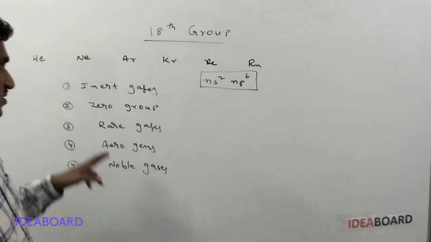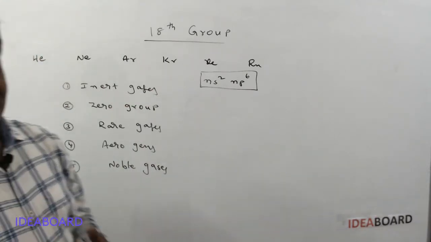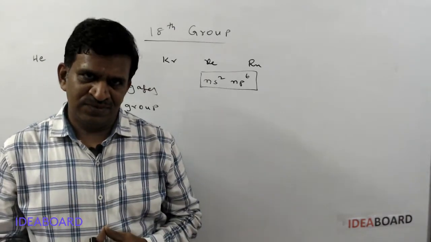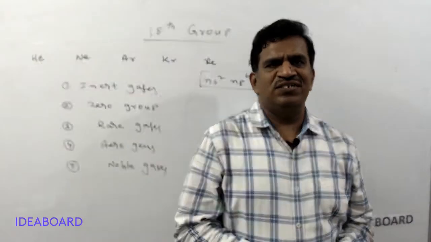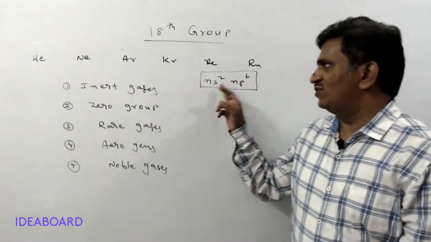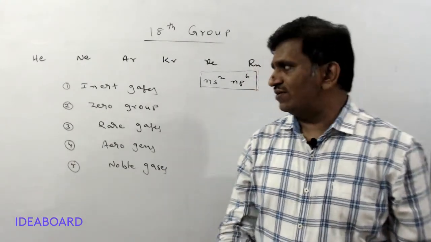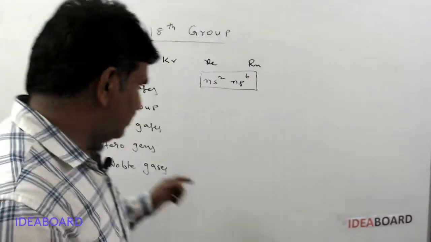For this purpose they are called inert gases. Inert means not reacting, or unreactive. That is the first name.